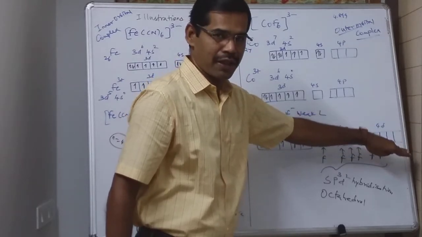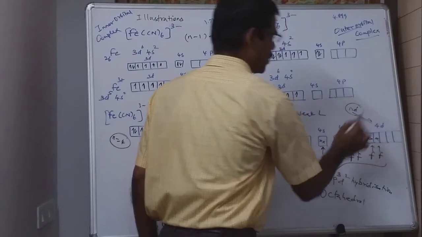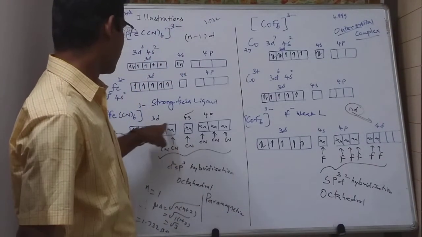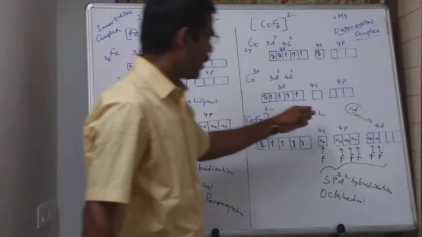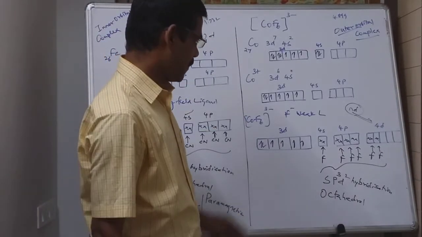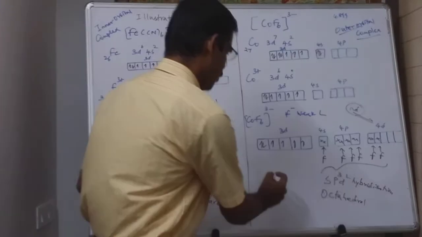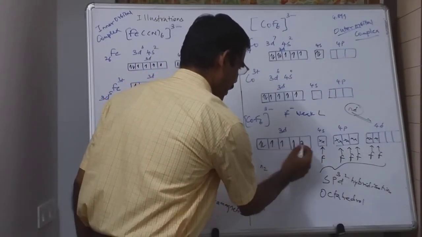Outer d orbitals, or nd orbitals, are involved in hybridization. This n corresponds to this n. Here you see n minus 1 because it is the 3d orbital. So when outer d orbitals or nd orbitals are involved in hybridization, such complexes are called outer orbital complexes.